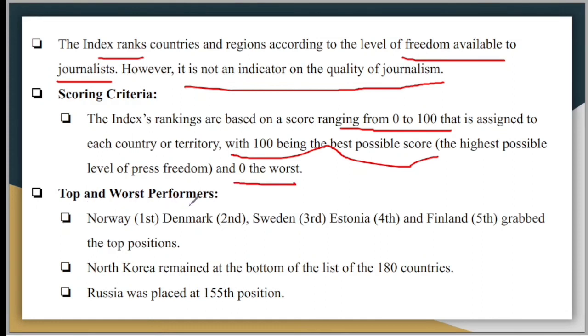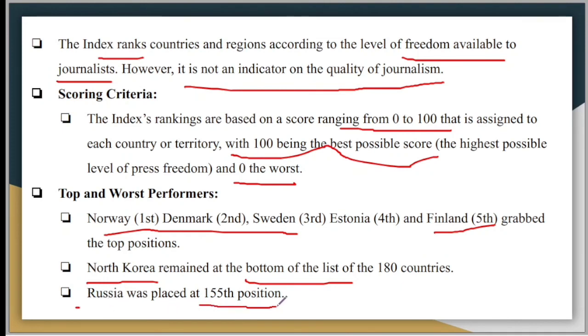So who are the top and worst performers? Norway, Denmark, Sweden, Estonia. In consecutive order, these countries have ranked with Norway at first, Denmark at second, Sweden at third, Estonia at fourth, and Finland at fifth, grabbing the top positions, while North Korea has been labeled at the bottom of this list, while Russia, which has been tried to be cut off from the whole world by the NATO organization, has been placed at 155th position.